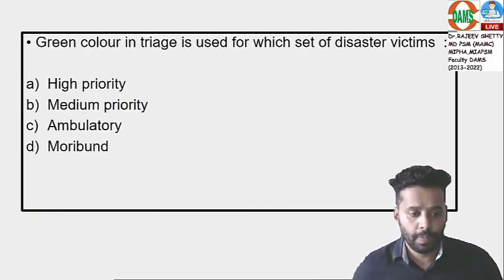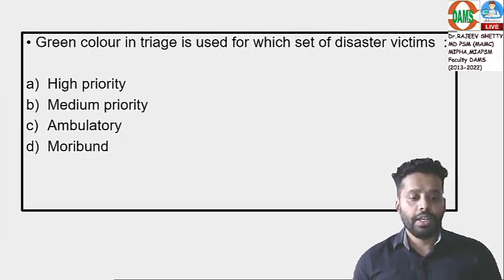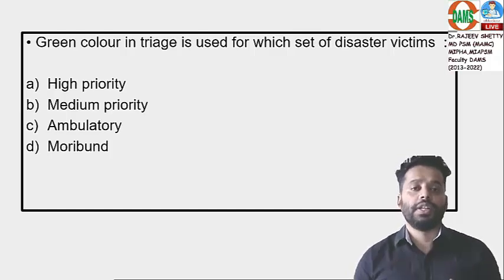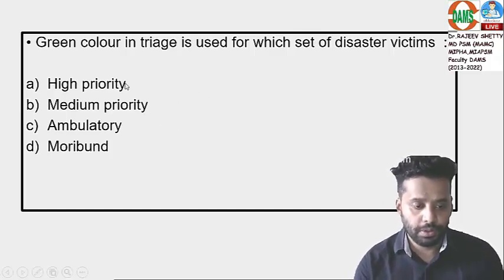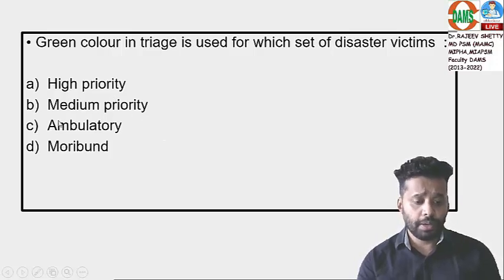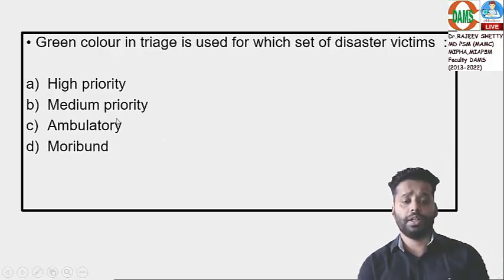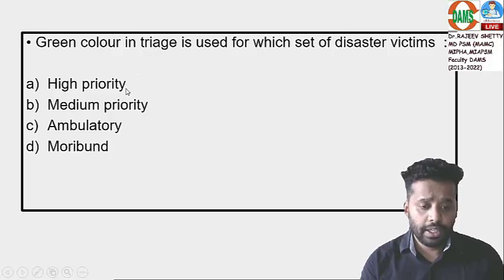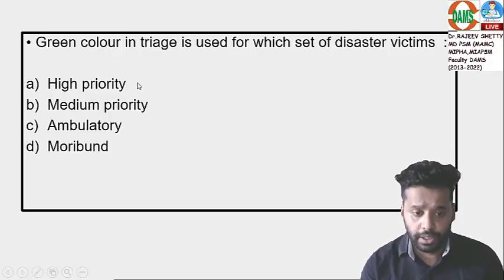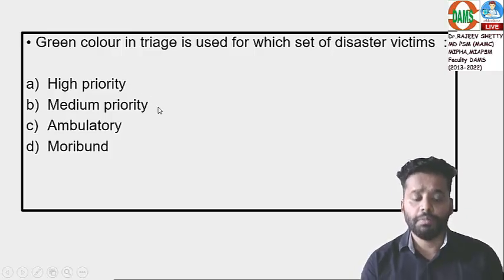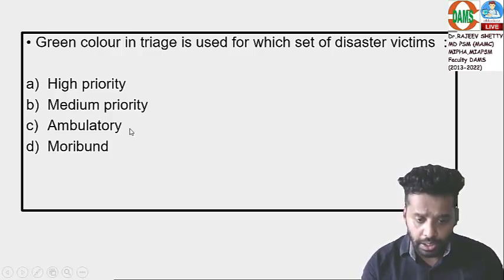Very easy question. Green color in triage is used for which set of disaster victims? So listen, it is for ambulatory patients. Highest priority is given for red, medium, yellow, green, black.